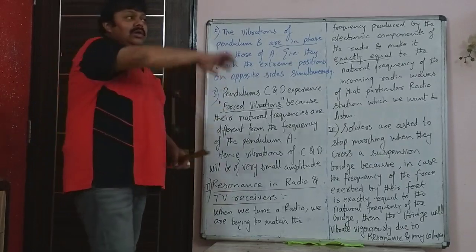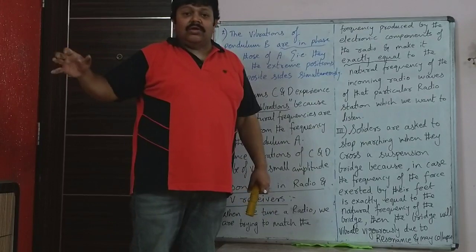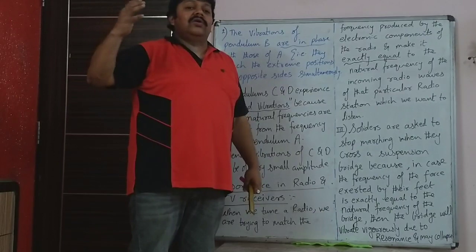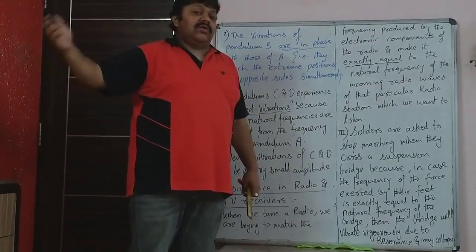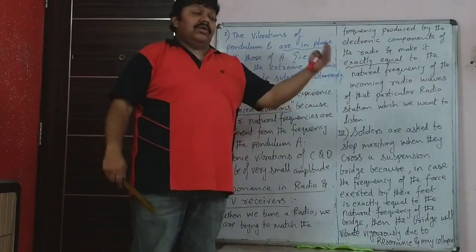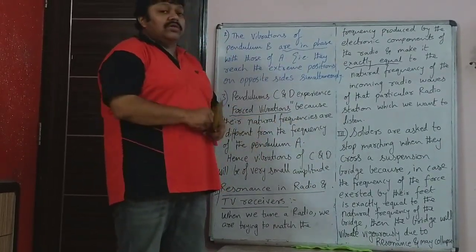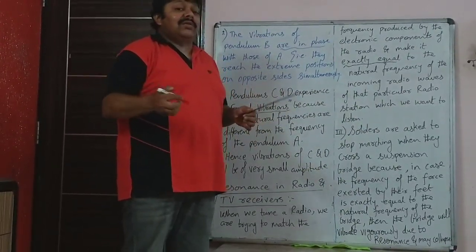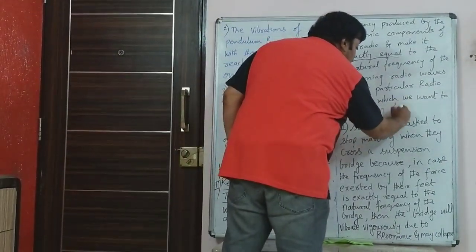resonance. What is happening? I told you that all around us there are radio and television waves. So when you tune your radio, inside your radio there are certain electronic components. They are going to emit certain frequencies, and when the frequency of the waves emitted by the electronic components inside the radio and the frequency of the incoming waves become exactly equal, then resonance occurs, and so the particular radio station only will be heard with maximum amplitude. This also is an example of resonance.